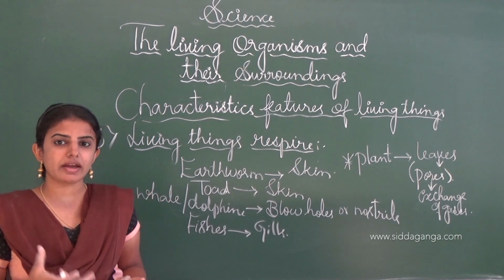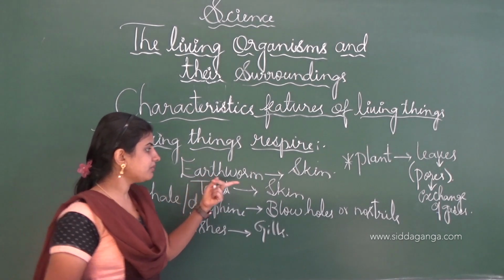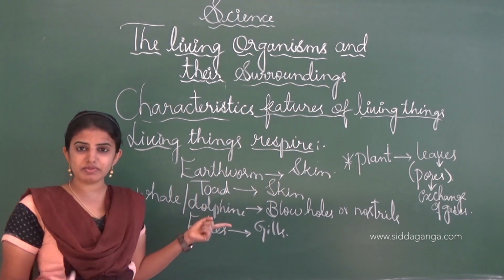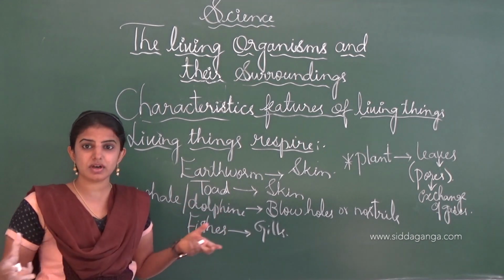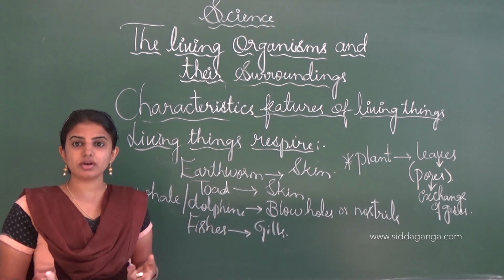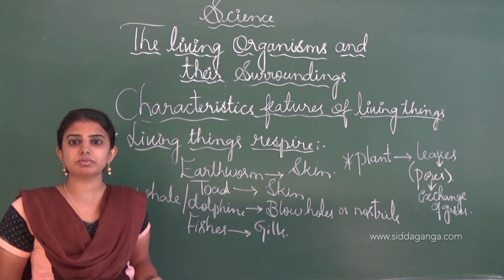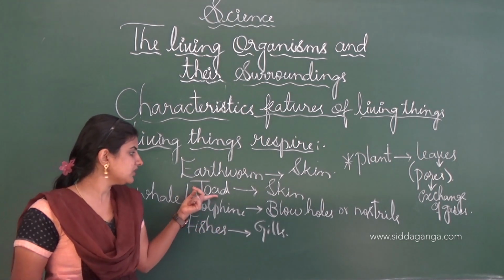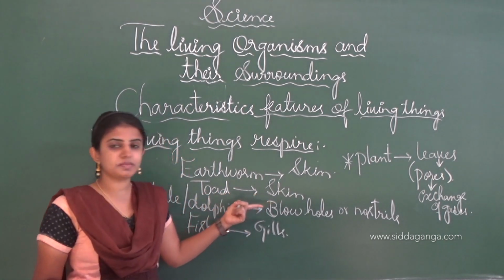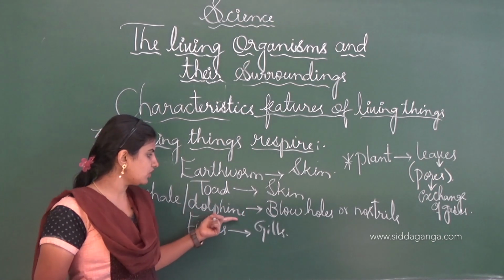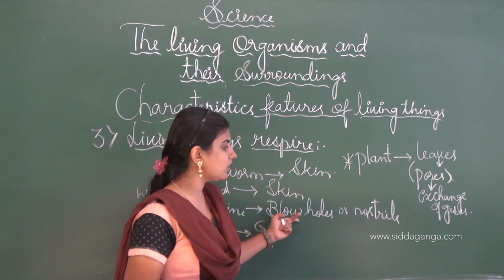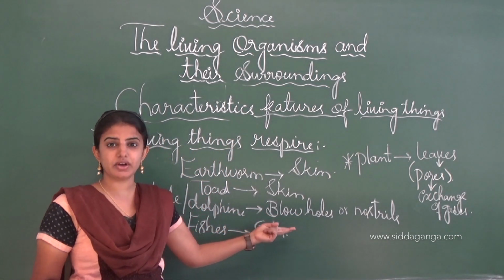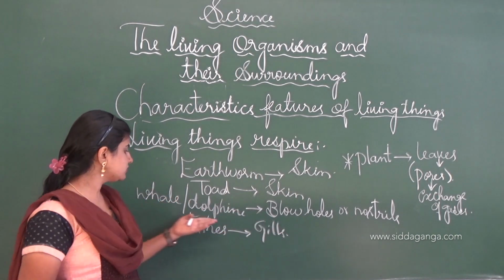For example, the earthworm respires through the skin, and even the toad, a type of frog, which is usually present in rocky regions where stones and different types of rocks are present, respires through the skin. The whale and dolphin respire through the blowholes or the nostrils, and this is the respiratory organ present in the whale as well as the dolphin.